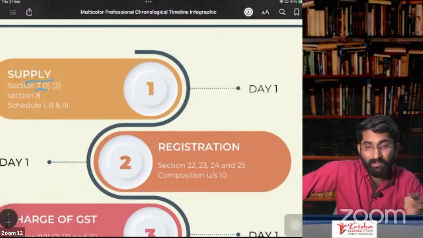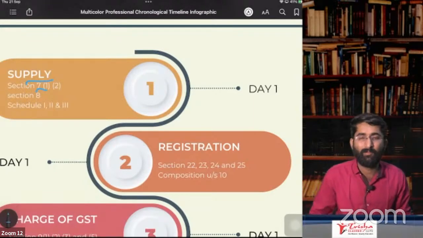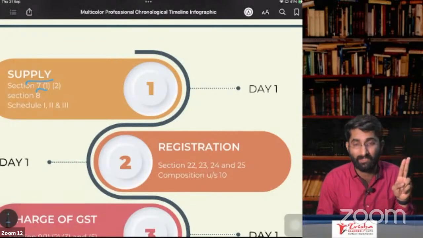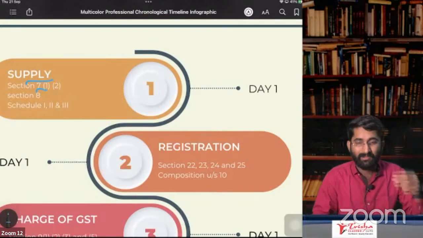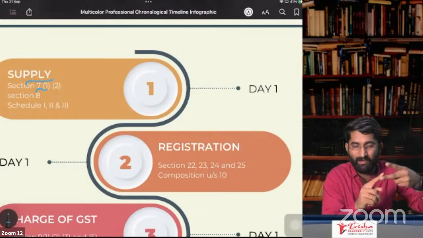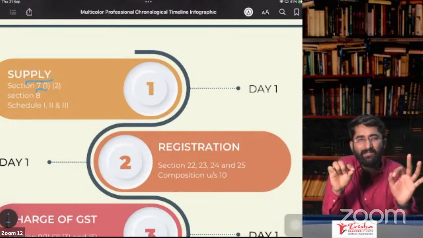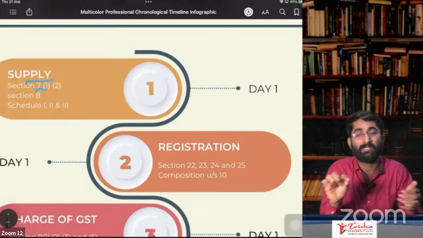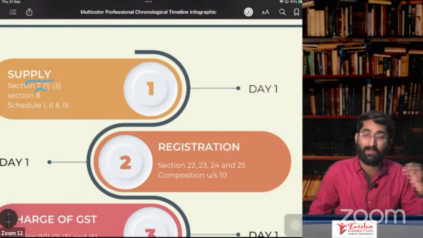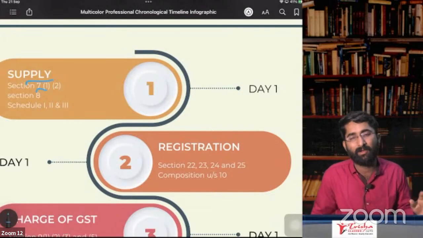Next one, we discussed about paragraph number 5. There are many points here which will be considered as supply of service. Which are the points? First one, renting of immovable property, it is supply of service. Point number 2, construction services. Construction services provided. There are 2 points here. First, occupancy and completion certificate. Whichever is earlier, that date. Before that, if you have received anything, even 1 rupee, it will be considered as supply of service. After that, if you receive entire consideration, that will be there in the schedule number 3, that is negative list. There we say that it is neither supply of goods nor supply of service.